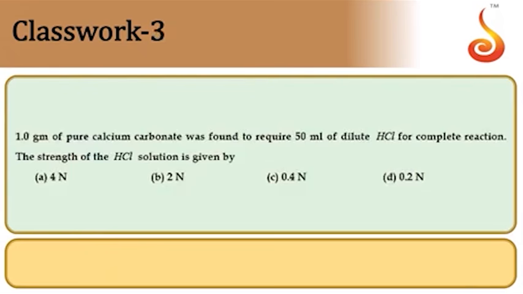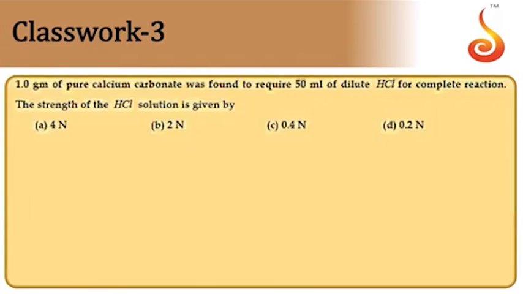Then the third one. 1 gram of pure calcium carbonate was found to require 50 ml of dilute HCl solution for complete reaction. What is the strength of HCl solution? Again, they gave us normalities only. Let us write the reaction first.